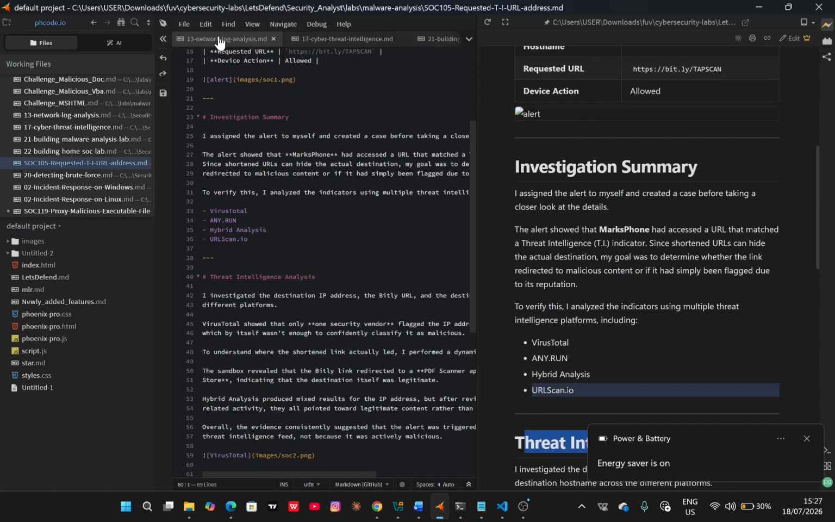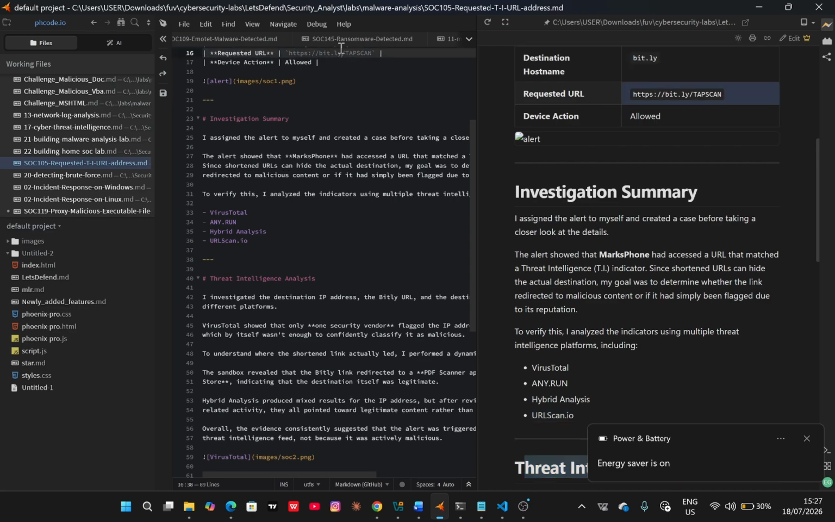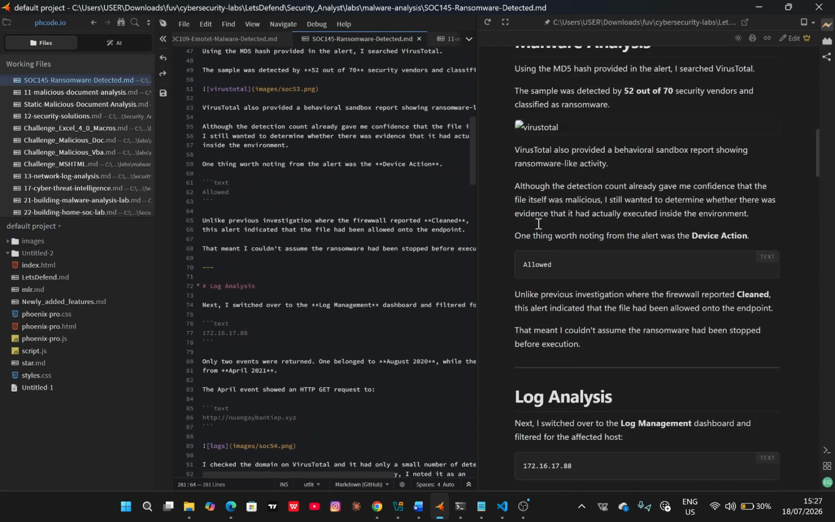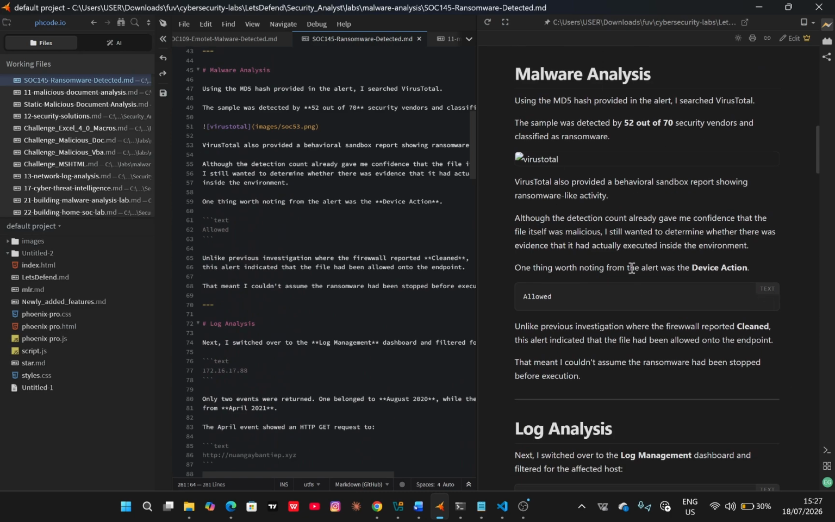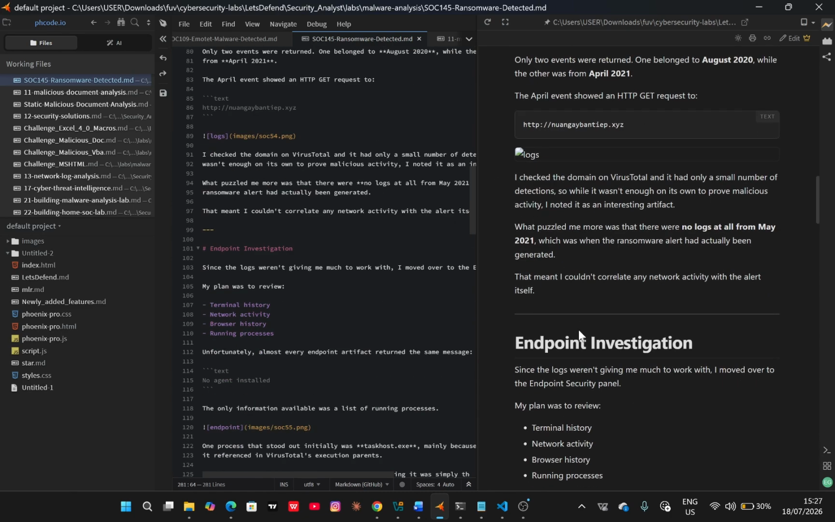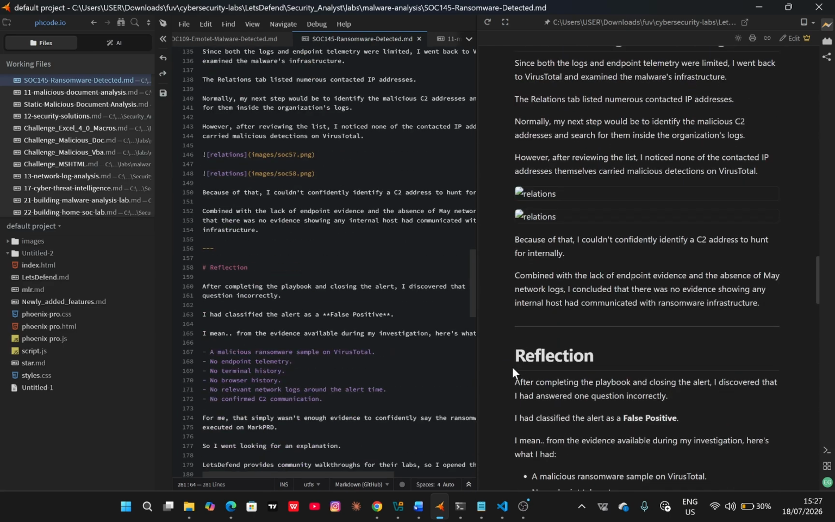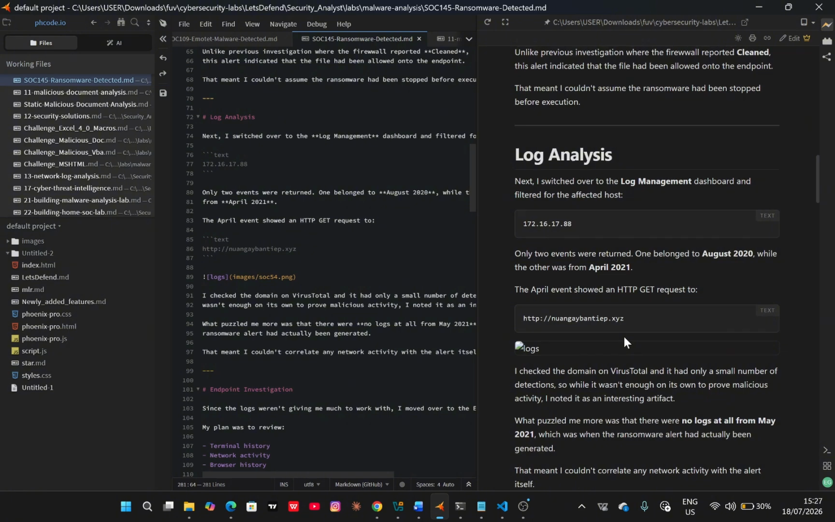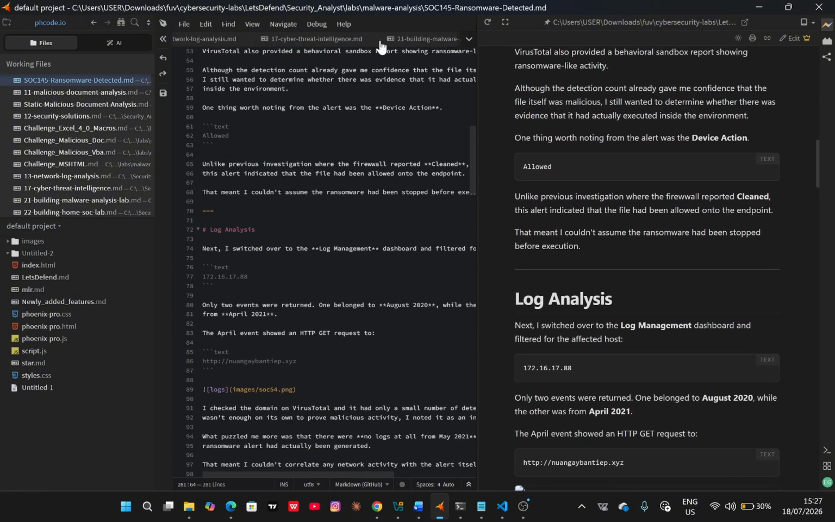Let me see if I can get any other investigation that I worked on. So let's say this was a ransomware event. You can see I have the analysis for the malware analysis session, the log analysis, then the endpoint investigation, before threat intelligence. So I would group it based on the specific alert that I'm working on, just for the write-up.